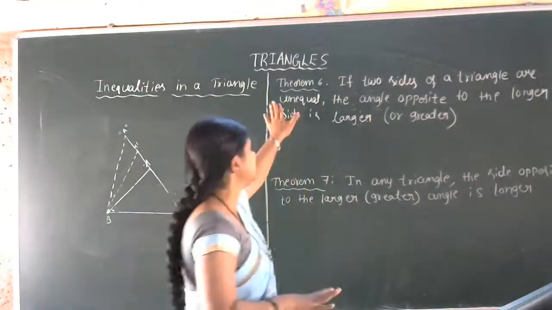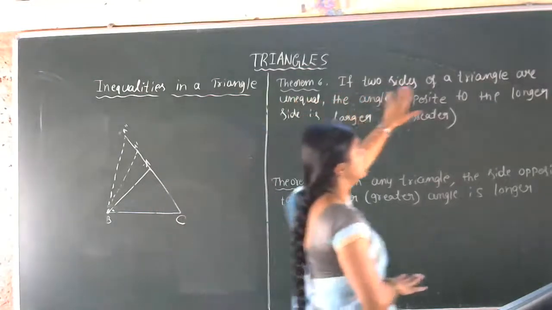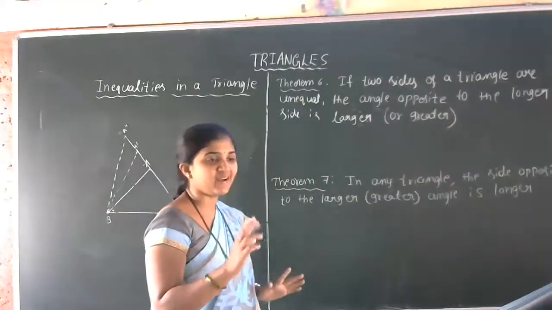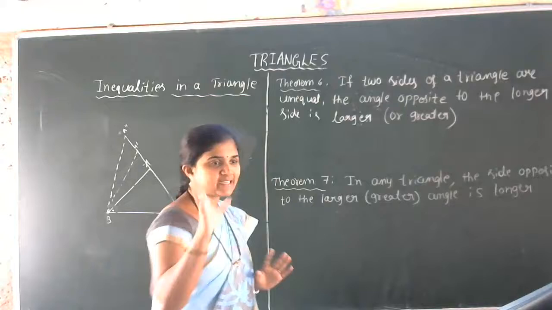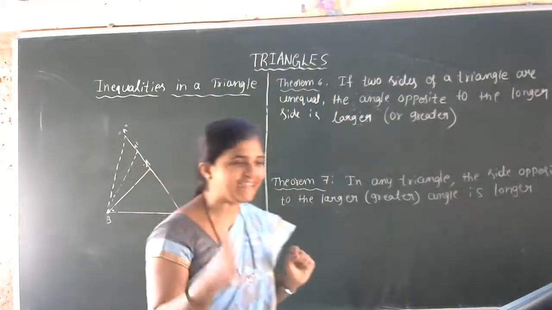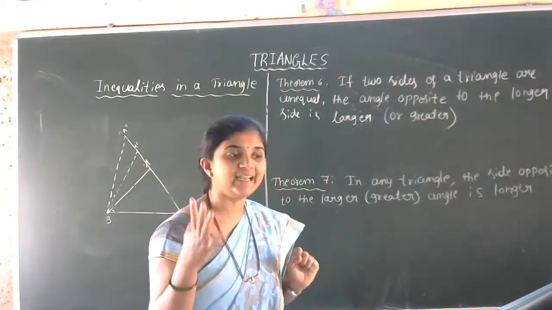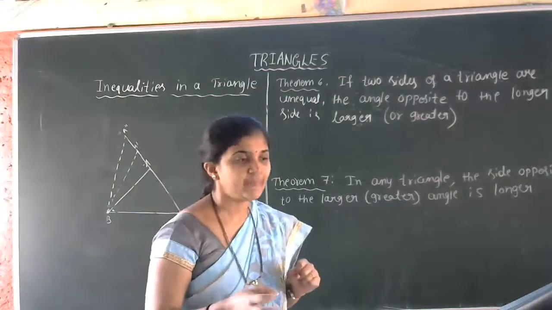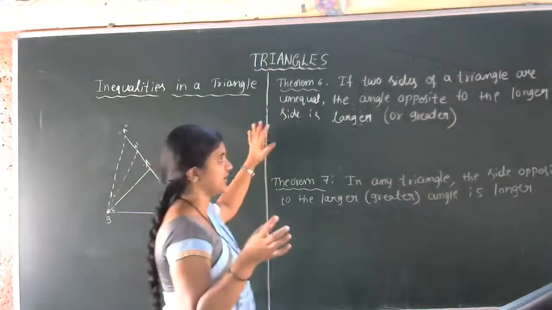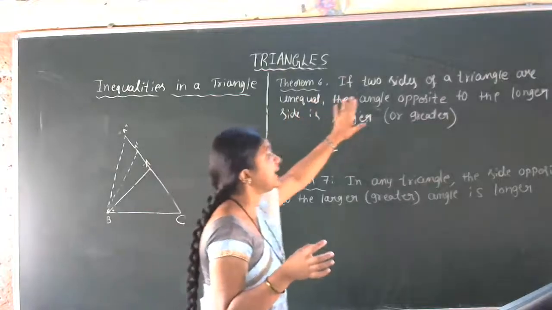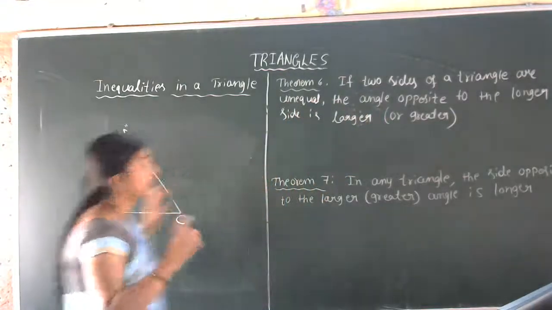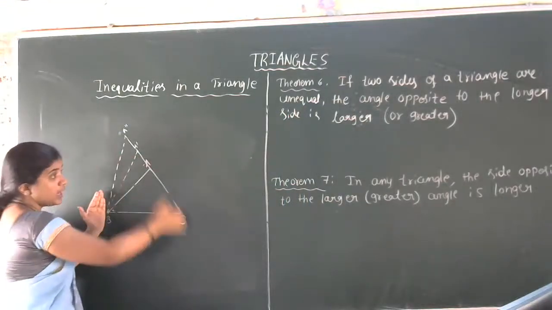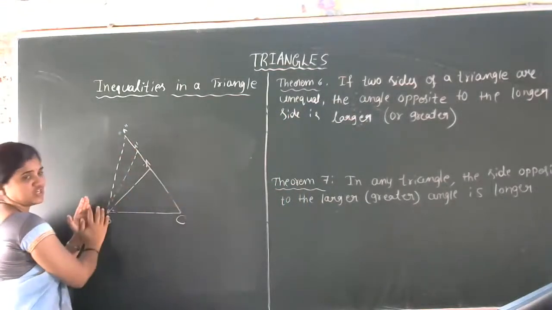Okay? Yes, theorem 6. If two sides of a triangle are unequal, okay? The sides must be unequal. You can take a scalene triangle for this. Scalene triangle means all the sides are unequal, no? So just imagine that the sides of the triangle are unequal. The angle opposite to the longer side is larger.